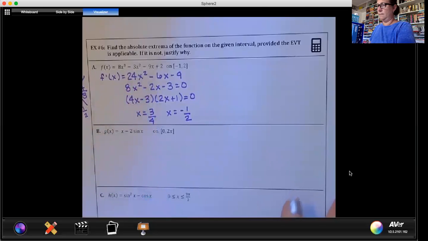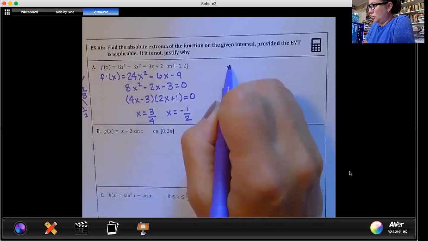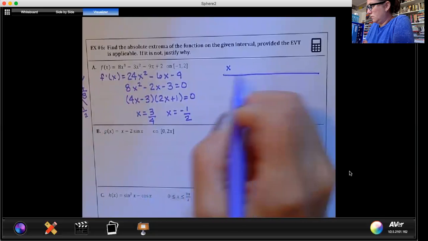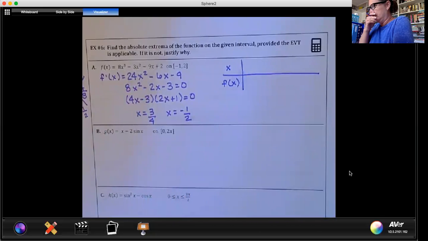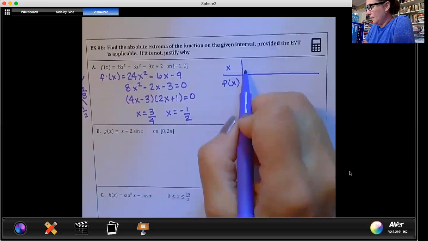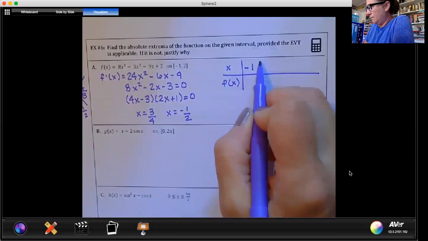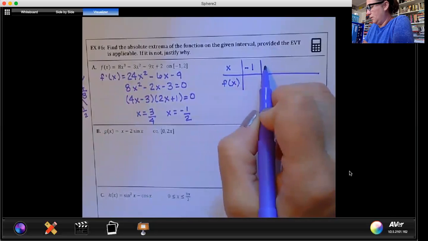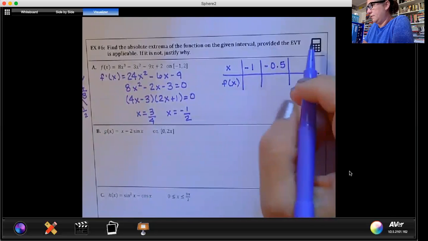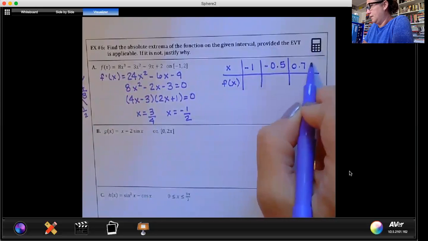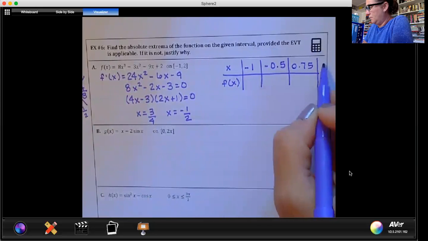So now we're going to make a chart, x and f of x. We're going to start with our first endpoint, -1. Then we're going to go to our critical point, -0.5, and then 0.75, and then our final endpoint at 2.